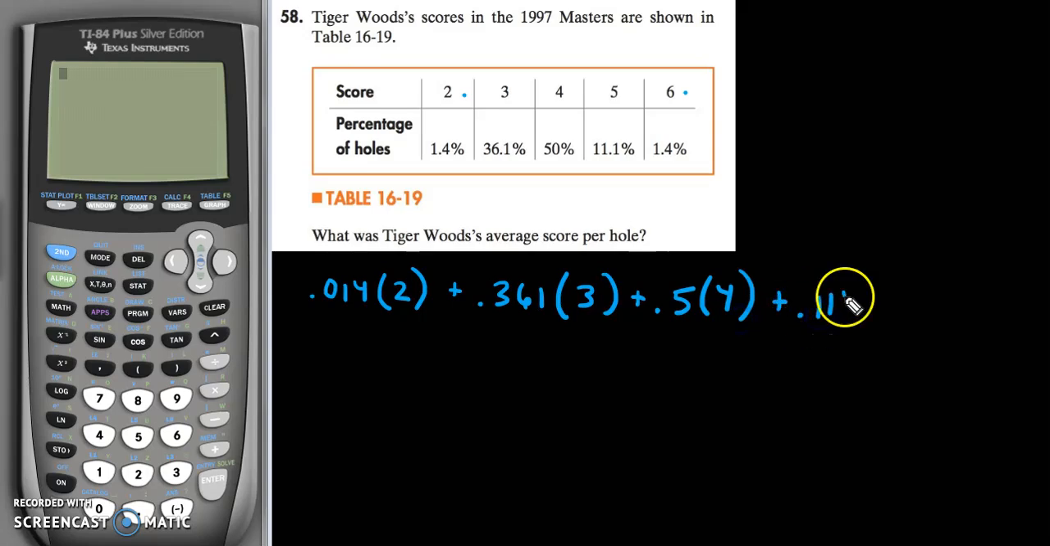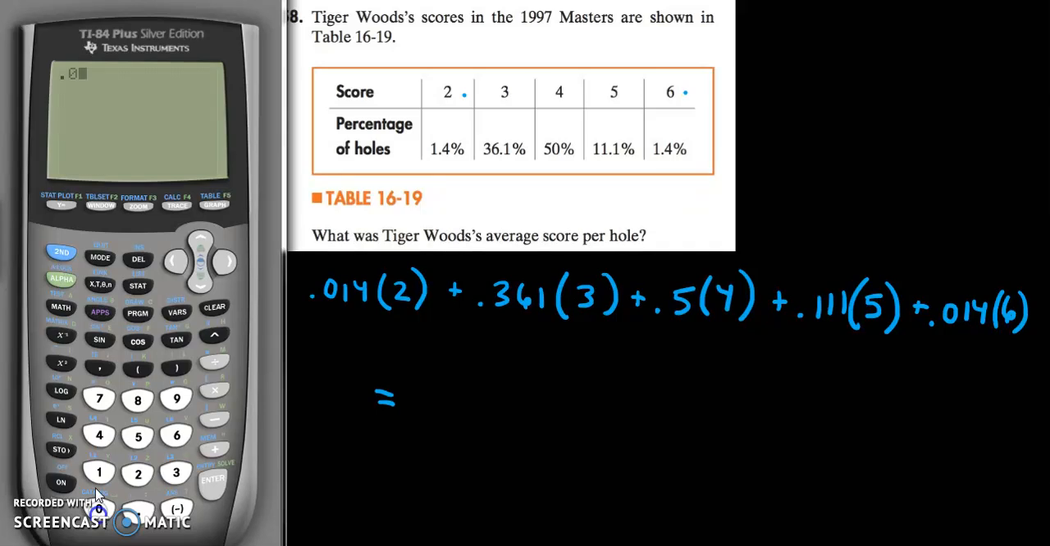And 11.1% of the time, right, we're just moving the decimal place 2 places, he gets a 5. And then once again, 1.4%, so 0.014 as a decimal, he gets a 6. So we just want to add those all up.